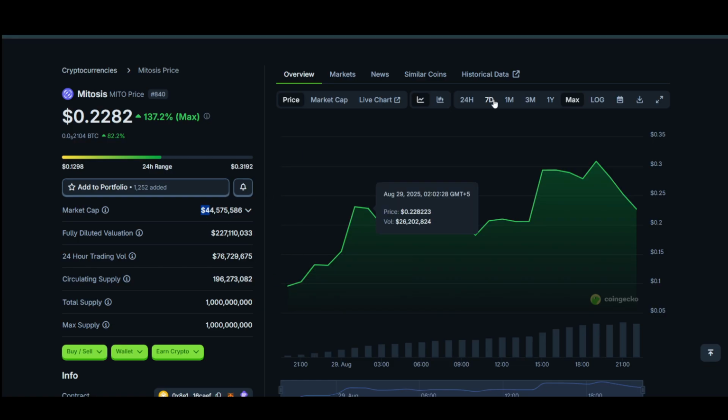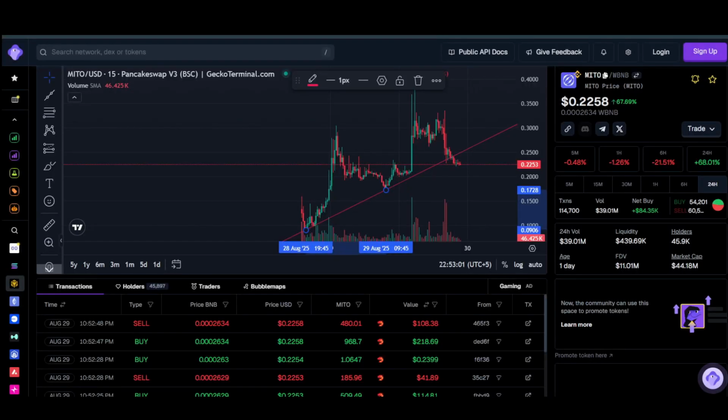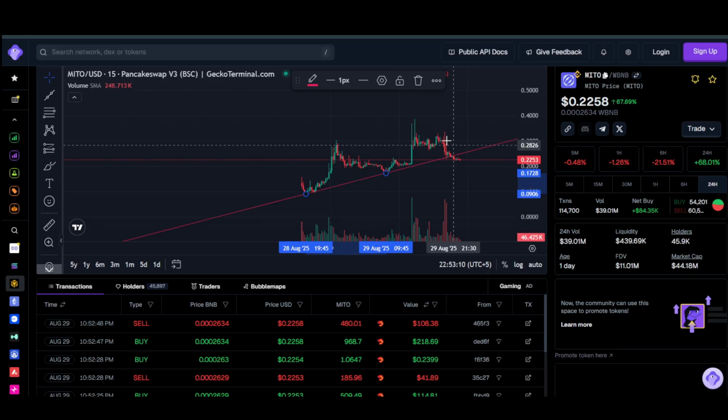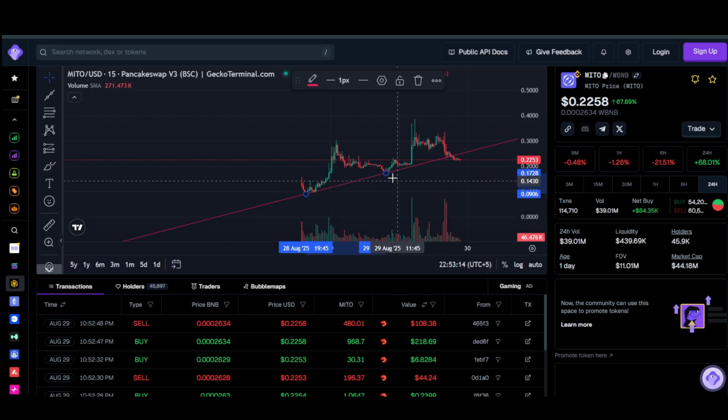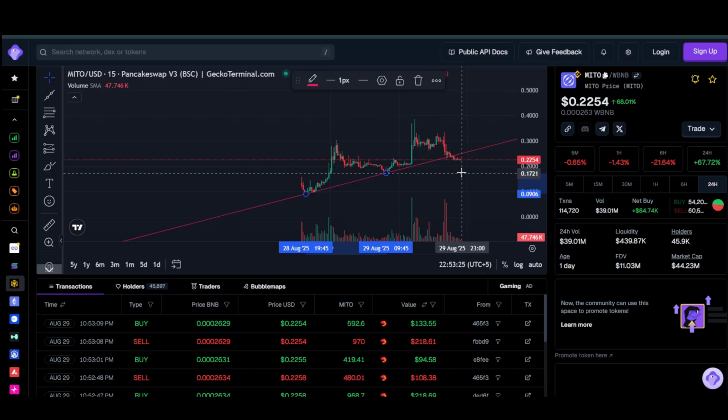Anyways, now let's look at where the token is headed as of now. Let's take a look at its price. As of now, it is in the uptrend. At launch it was at around 8.7 cent, and as of now it's like 22 cent, after peaking somewhere around 40 or 39 cents, as you can see. It did break this small downtrend, and then a small uptrend, and as of now it broke below it. So it could be going lower, as low as 17, or quite possibly as low as 11 cent.